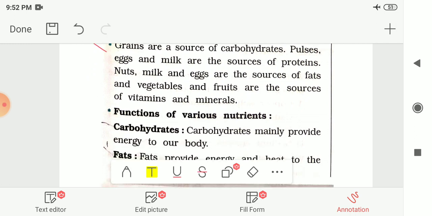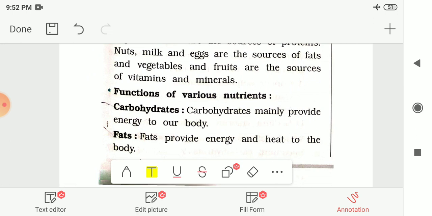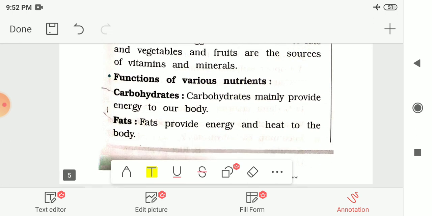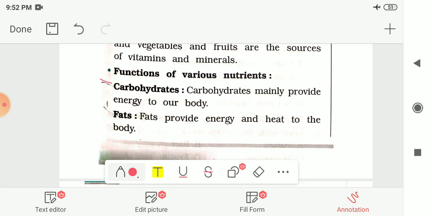Then we had seen what is the function of these nutrients. Now we are taking these nutrients by eating the food. So what is the function of these nutrients? So the first one is carbohydrates. Function of carbohydrates: carbohydrates mainly provide energy to our body. It provides energy to our body, so it is necessary for our body to take the food which contains carbohydrates.